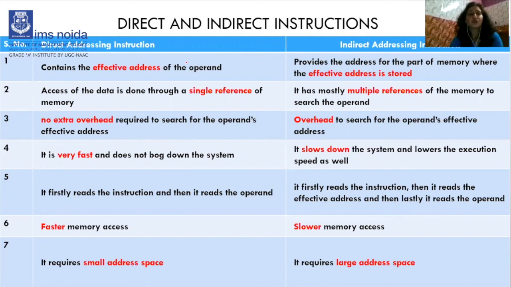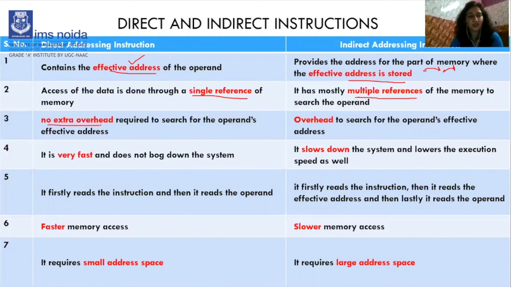So, direct and indirect addresses. What it shows: direct addressing contains the effective address, and it provides the address part of the memory where the effective address is stored. Means it contains a single address and at that address the operand is found. But in indirect, we move to a particular address, that address contains another address, and that address contains the operand. Second point, access of the data in direct is done through a single reference, at a single place, but here we have to move through multiple references.